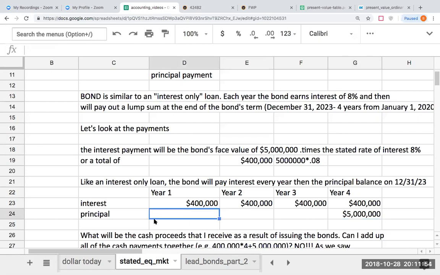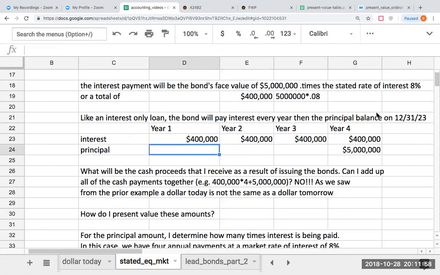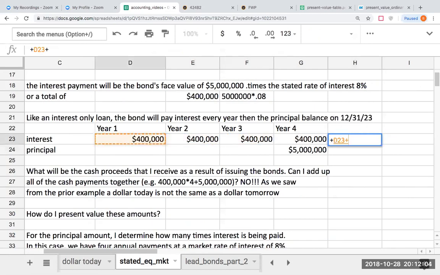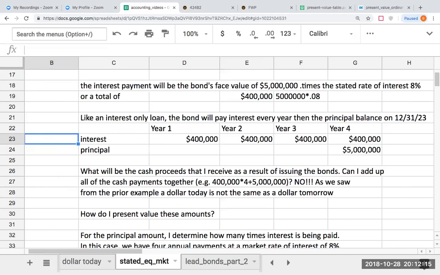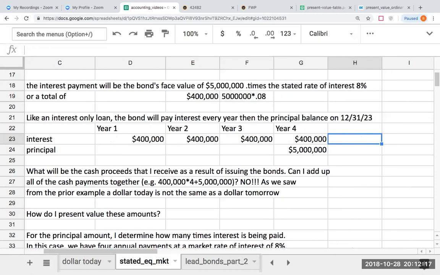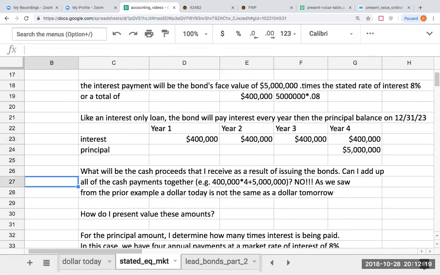So what would be the cash proceeds that I would be receiving as a result of selling these bonds? Now, what I cannot do is say, oh, I'm going to be getting cash of 6.6 million, right? It's one number away from being satanic, and it's not the correct answer. So that's not the right answer. And again, a dollar today is not a dollar tomorrow.